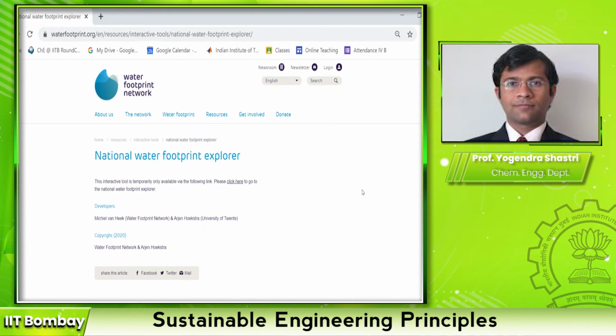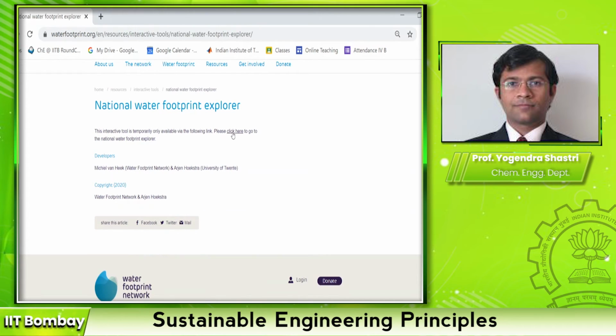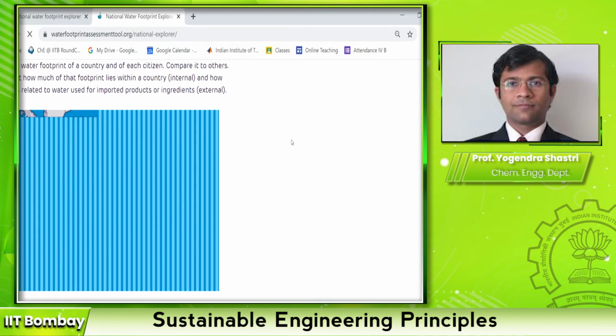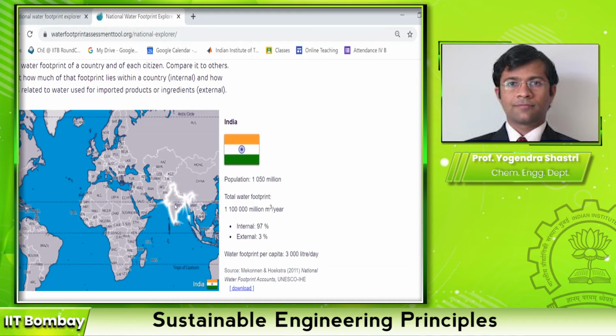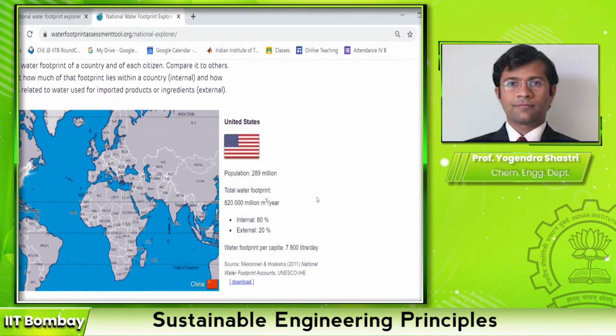So for example, if you want to understand the water footprint for a particular country, you can visit this website and you can highlight that country. So for example, in India, it says that the total water footprint per person is around 3000 liters per day. Now this is obviously not the water that we drink or the water that we use for cleaning and cooking. It's obviously much higher. Most of it is because of the indirect consumption. So similarly, you will find data for other countries. If you go to US, for example, which is one of the developed countries, the water consumption per capita is much higher than what is in India.